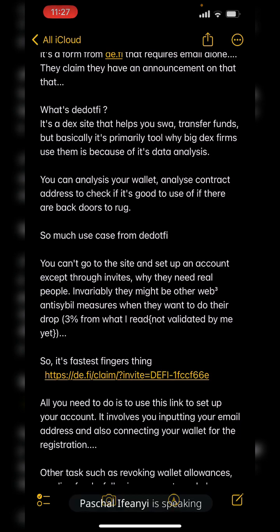Yeah, I think the project is a nice project because it tends to solve problems of security in the crypto community. And it's backed by so many good investors, especially ZKSync.